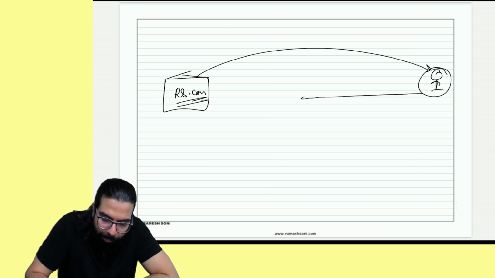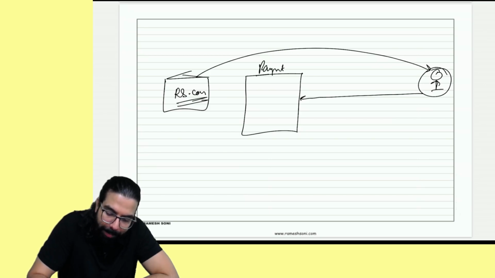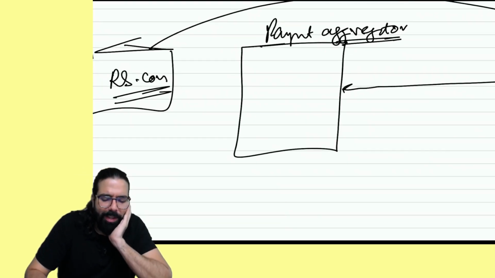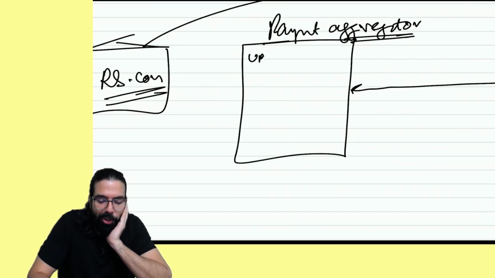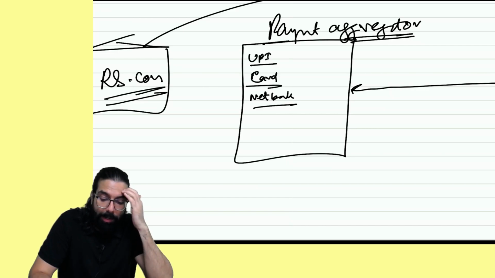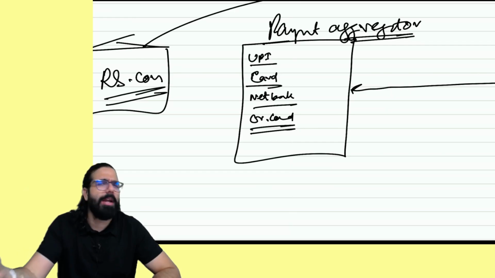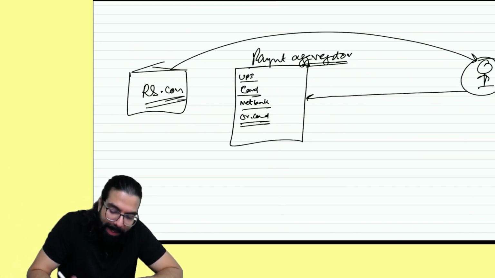When you make a payment through a payment gateway or payment aggregator, I went ahead and took a payment aggregator service. What is a payment aggregator, sir? When you place an order nowadays, you will see the UPI option is there, the card option is there, the net banking option is there, debit card is there, credit card is there. You can use any UPI, any debit card, any credit card, and make the payment to me.